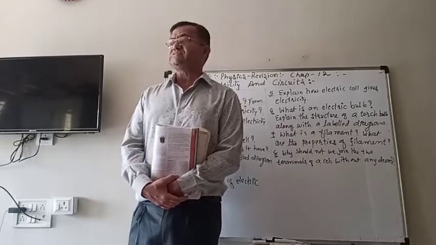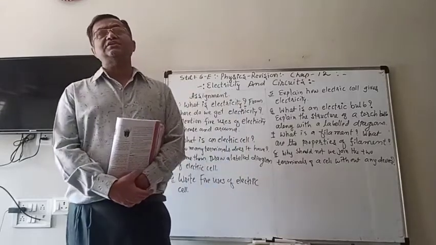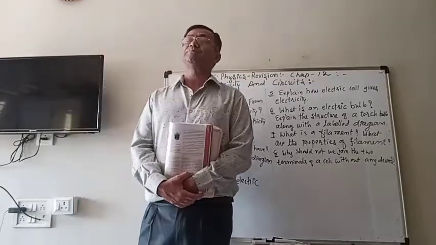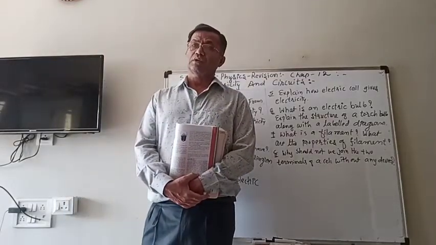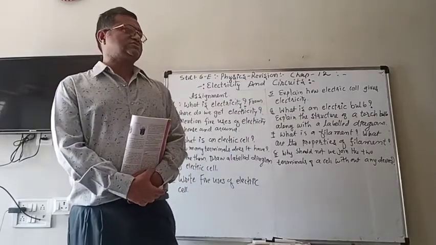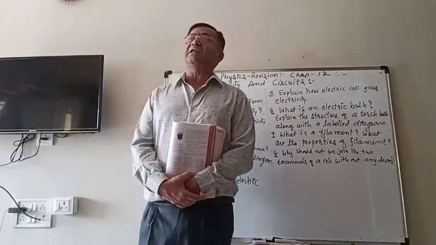Now the question arises: from where does this electricity come? But before that, let us talk about something else.